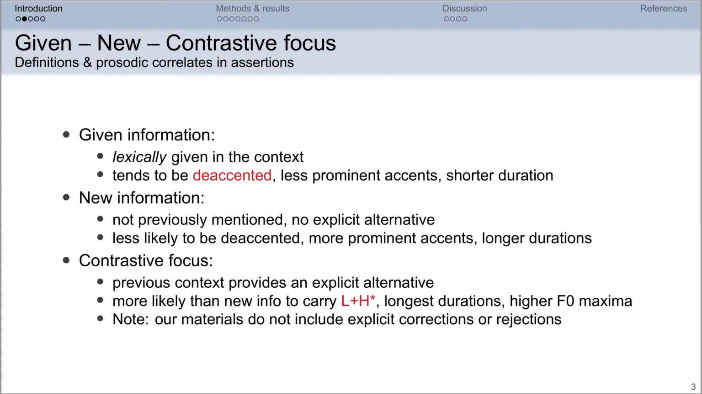Finally, contrastive focus refers to terms for which the previous context provides an explicit alternative. Contrastive focus tends to manifest in very prominent accents, such as L plus H star, in very long durations and in high pitch maxima. Note that our materials do not include explicit corrections or rejections, which also express a type of contrast, but this is not the type of contrastive focus that we looked at.